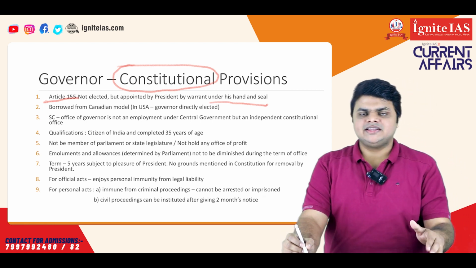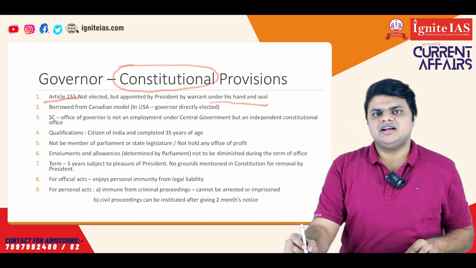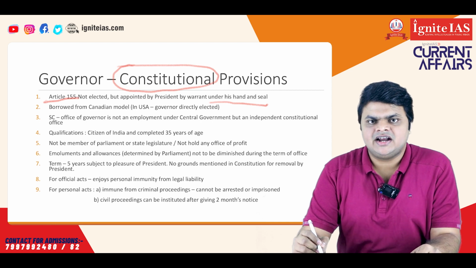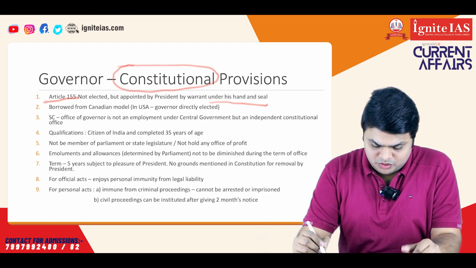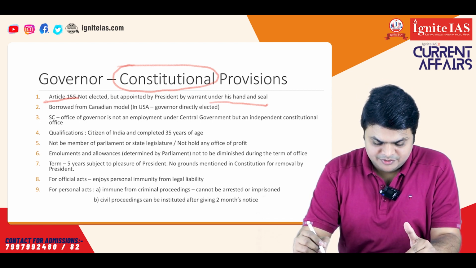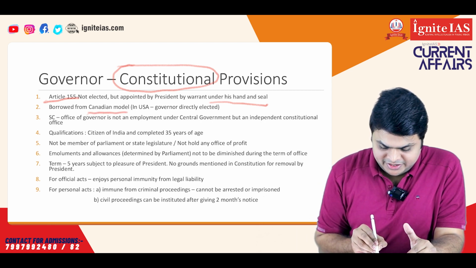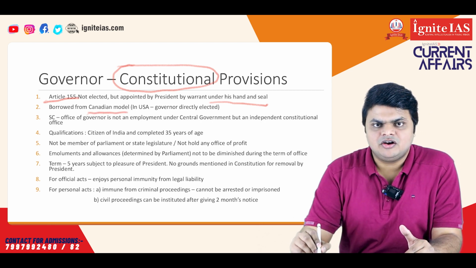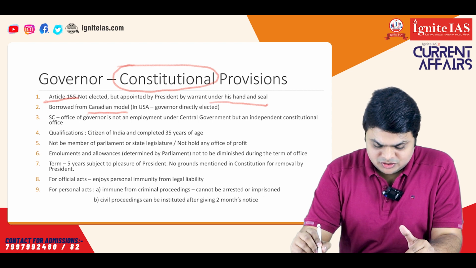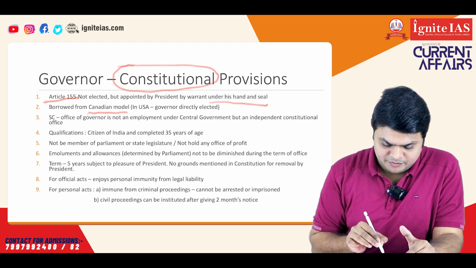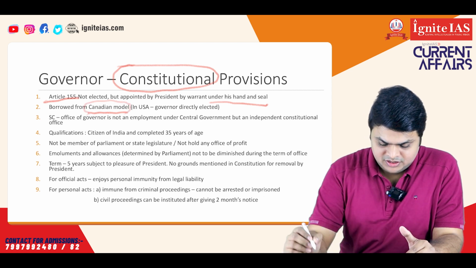If we compare this to the USA, in the USA the governors of the federal units are directly elected. So we have not borrowed this concept from the USA Constitution, but we have borrowed this from Canada. In Canada, the provincial governors are always appointed, like in India. So this concept of appointing the governor has been borrowed from the Canadian Constitution.